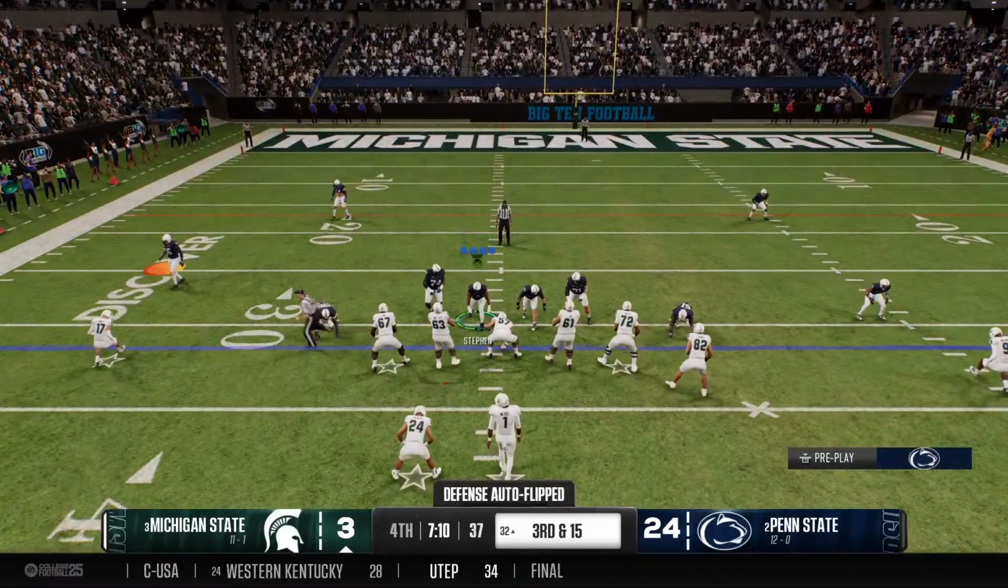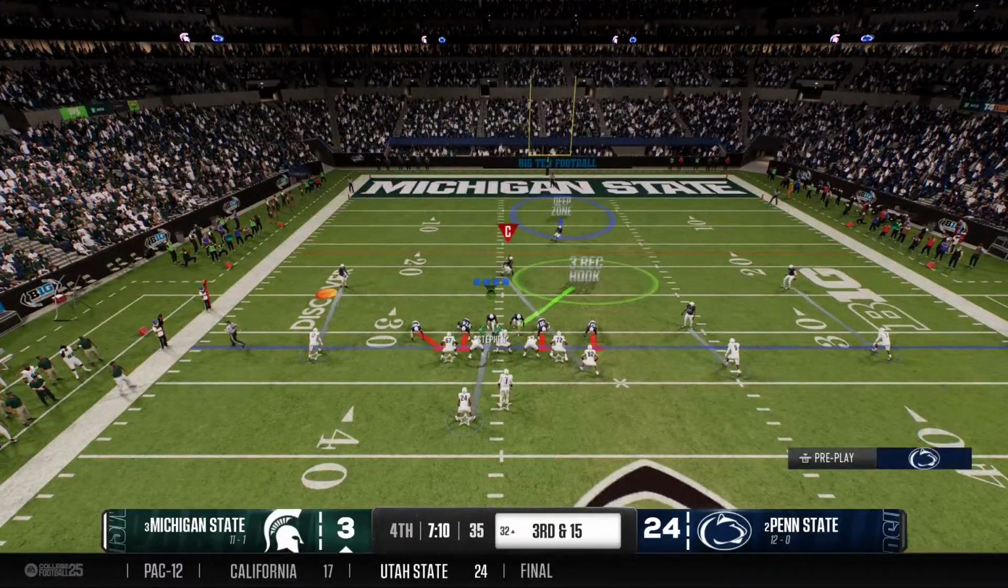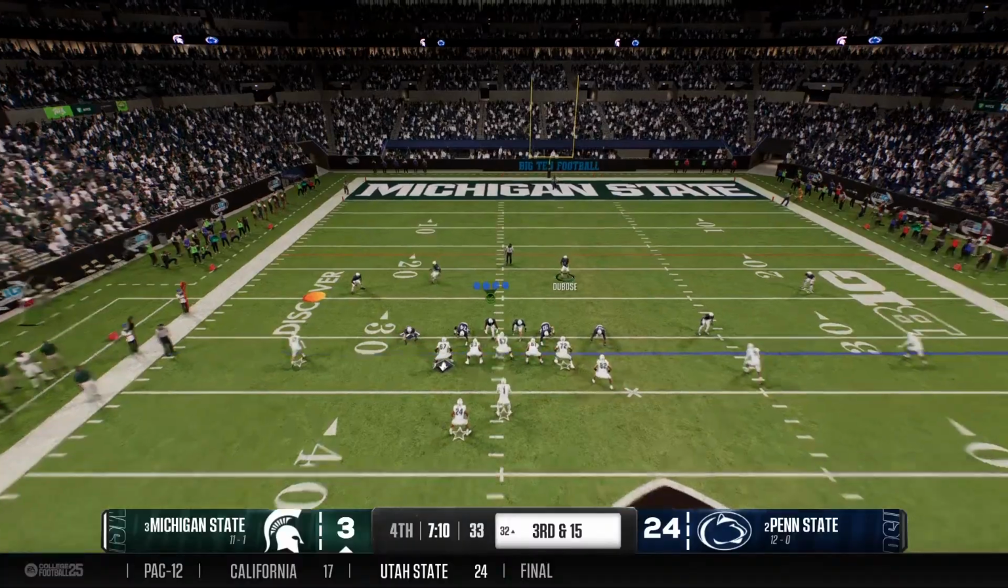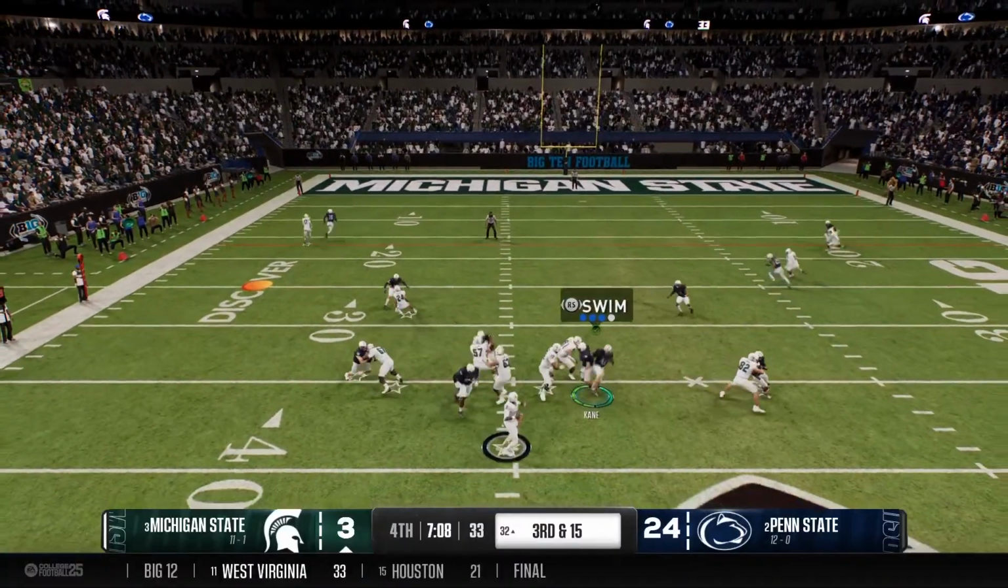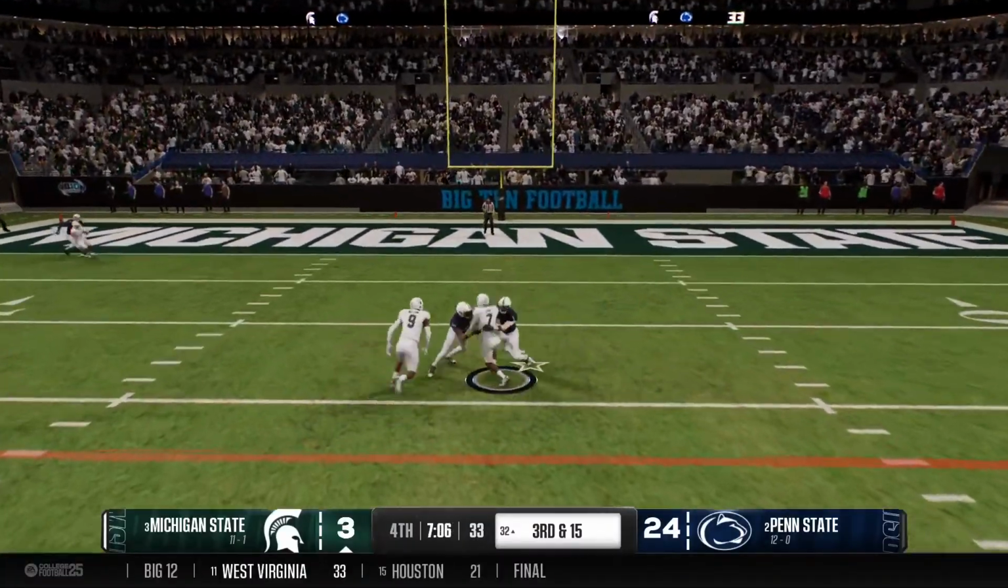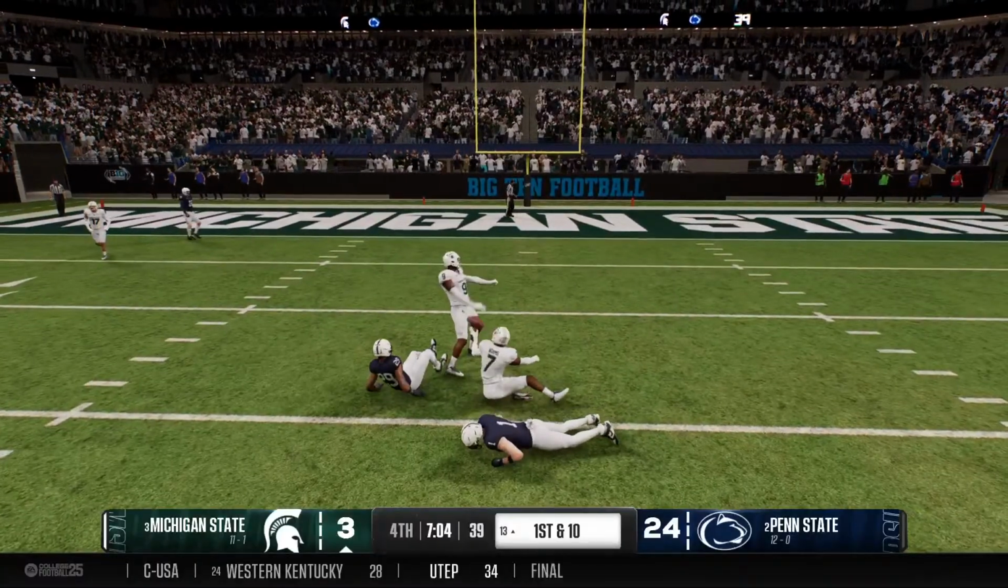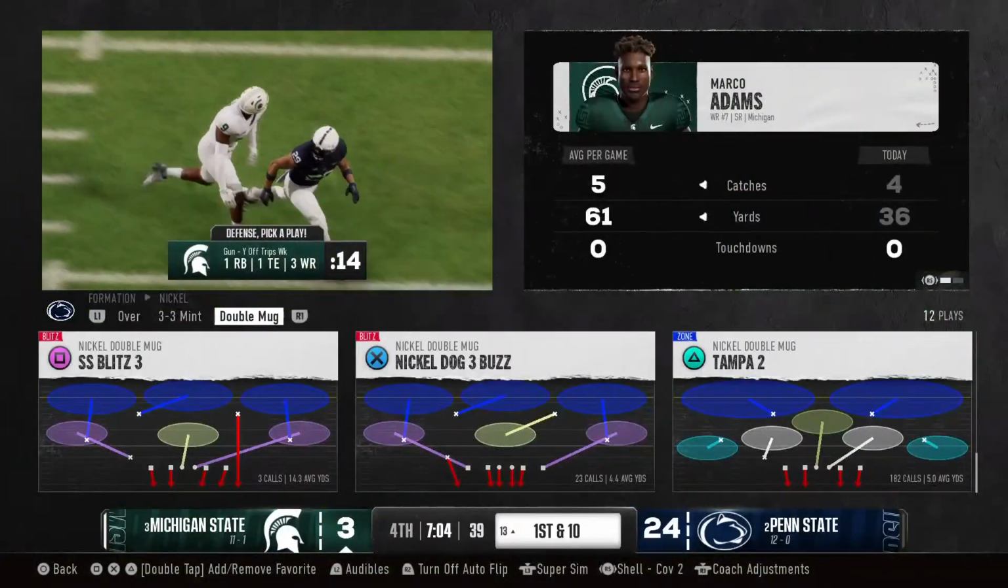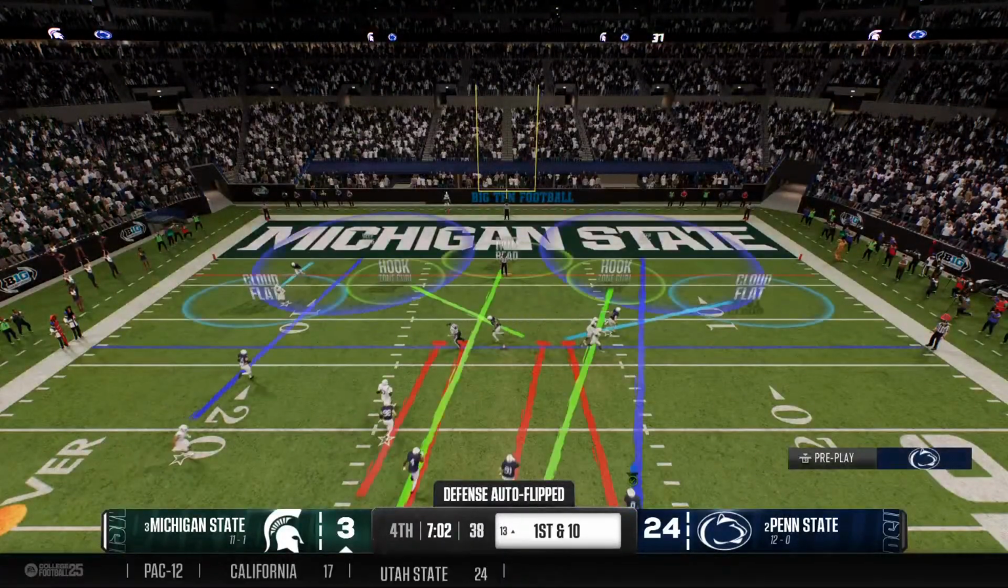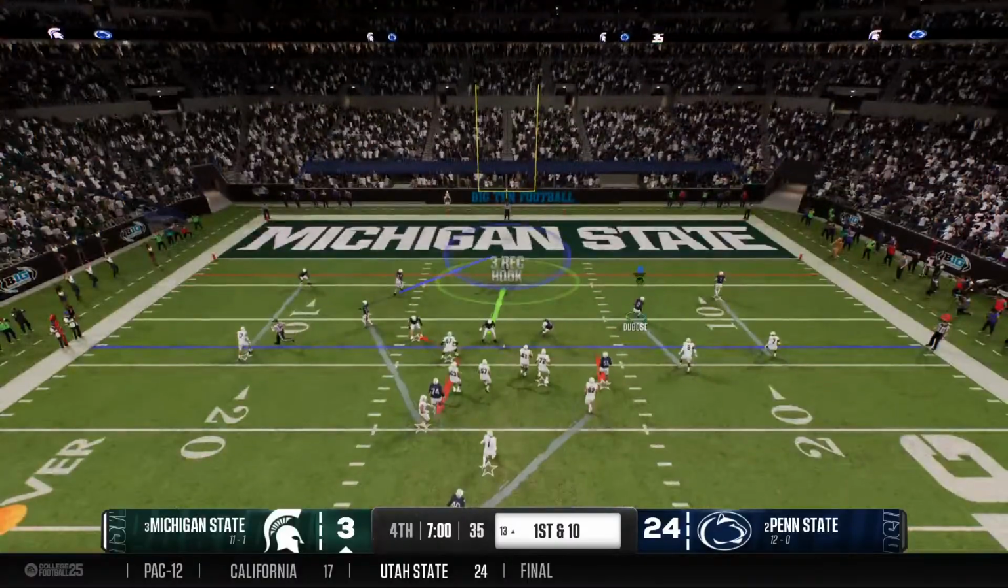Seventh play of the drive coming up, but it is third down and long. Here's the snap. Quarterback looking to throw. Caught over the middle. It's Adams. Tackle made after a nice pickup on the play. And the Spartans looking to cash in the red zone.